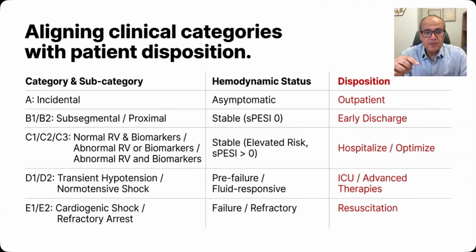We use these categories to decide on the short-term risk and the long-term risk. Patients with category A are managed on outpatient basis. The benign ones can be admitted and early discharged. Any of the markers of risk would put the patient in the stage C or higher. These need to be hospitalized. And in these patients, we use the Bova or the NEWS score to decide who is likely to deteriorate and should be managed in the ICU. Stage D and E are high-risk stages where patients need to be admitted to the ICU and may be candidates for advanced therapies, thrombolysis, or catheter-directed therapies.